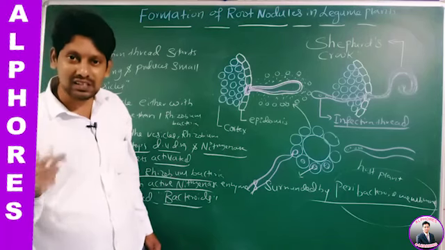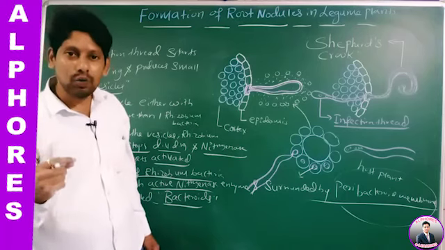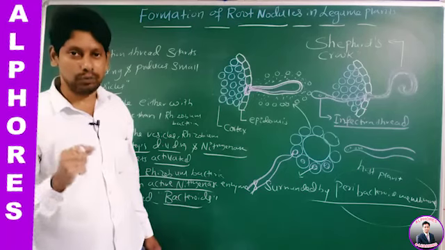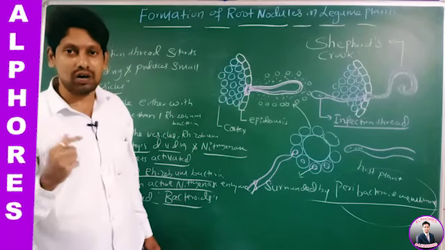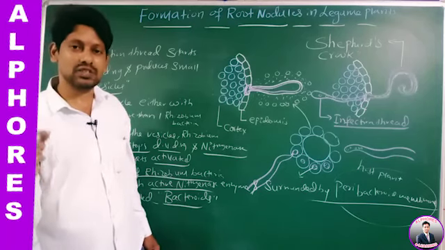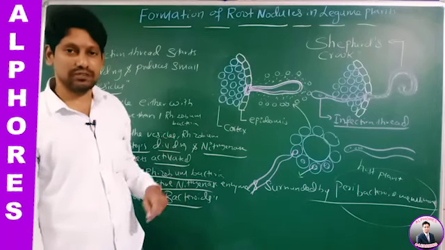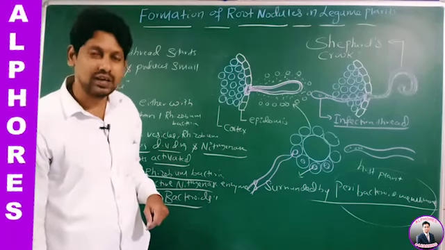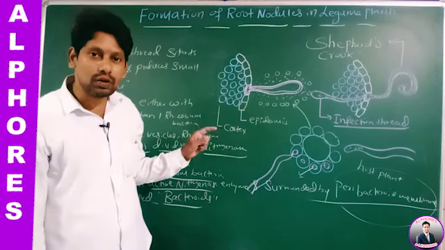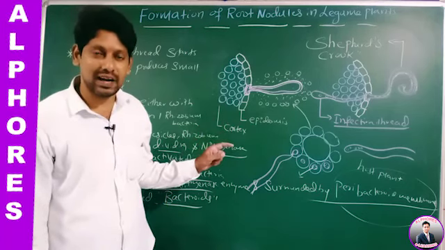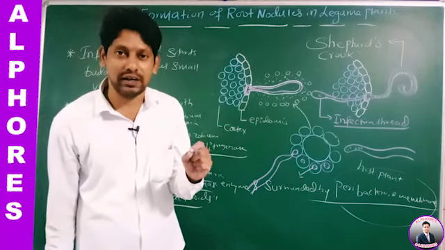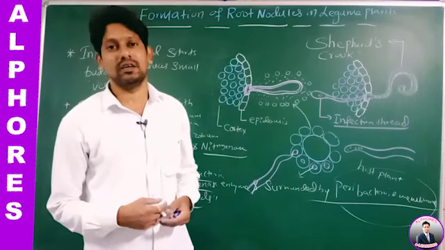In root nodules of legume plants, the condition is polyploid, generally tetraploid.